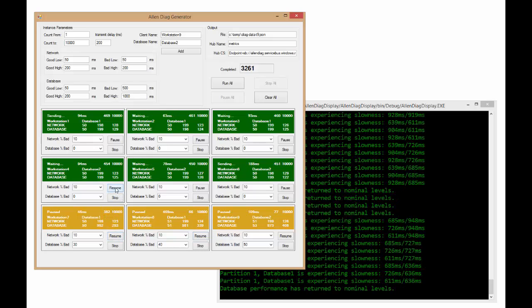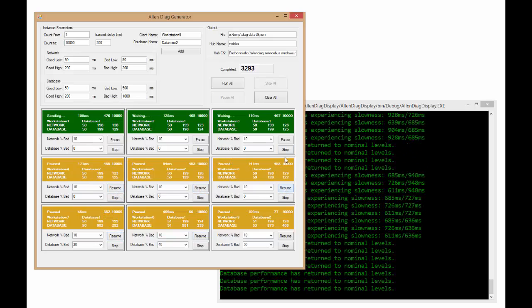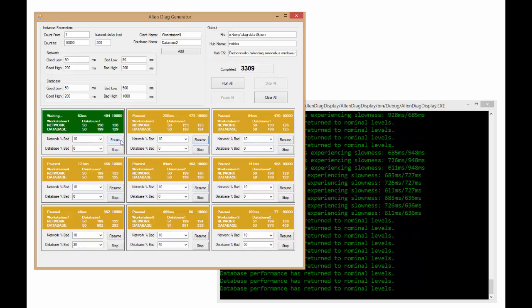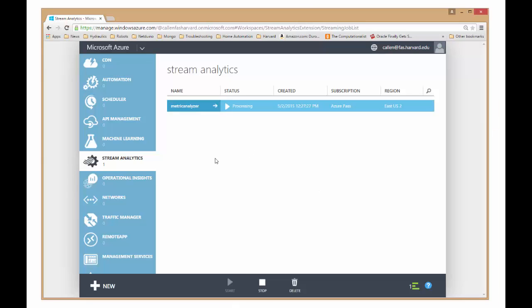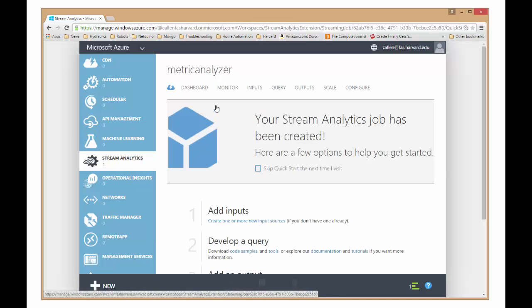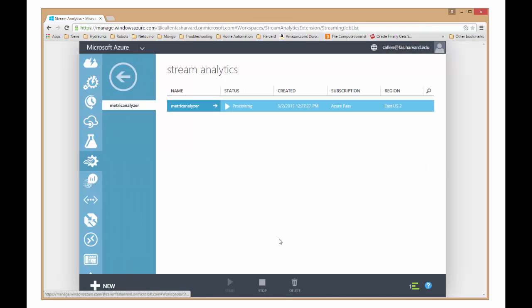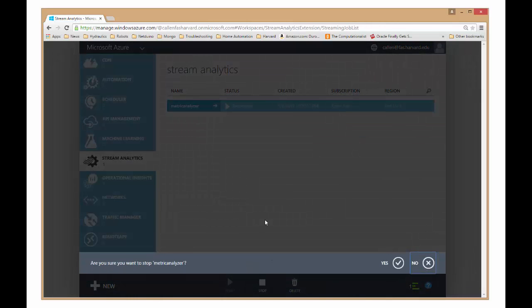And what I want to show you is what the query actually looks like, because the query is very interesting here. So let's get rid of this, and let me bring up the query. If we come over here, this is Azure, and we're looking at the Stream Analytics job. And let me go ahead and just stop this job that's running right now.